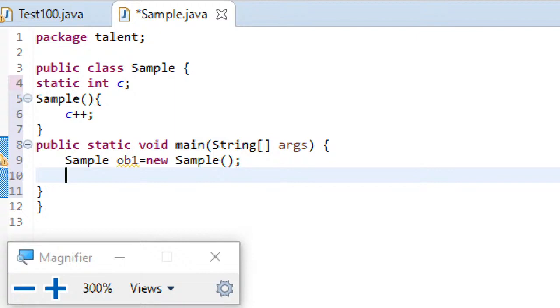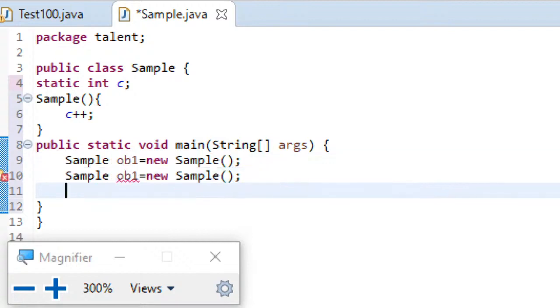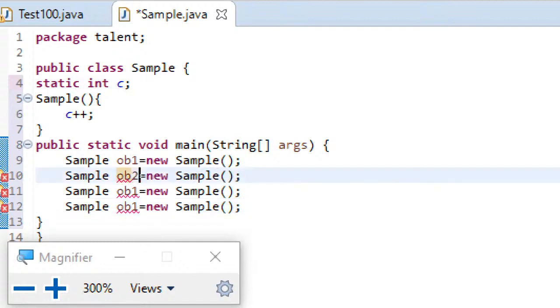And then let me create a few more objects to make this concept better understood. So Sample ob2, ob3, ob4.